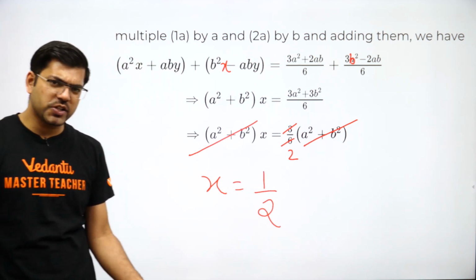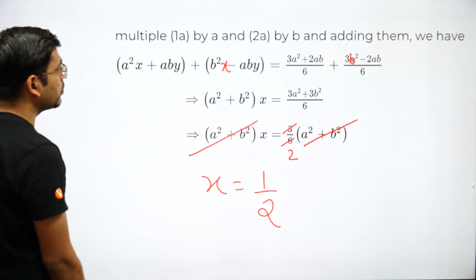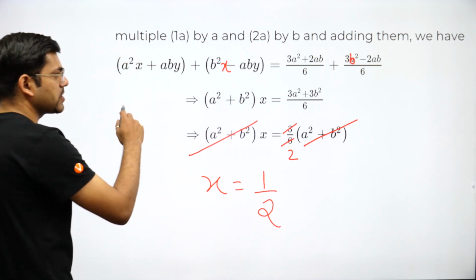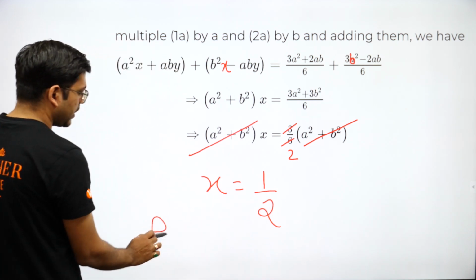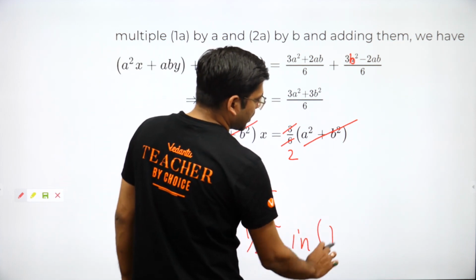I guess you all would have understood this, isn't it? So this is an easy one. X you have got 1 by 2. Now you will put this value of x in the previous equation, the first equation. So I am writing: put x is equal to 1 by 2 in the first equation.